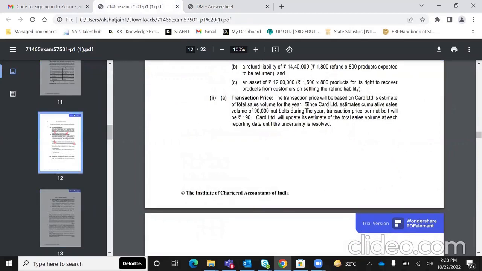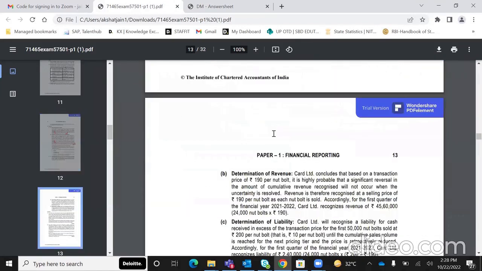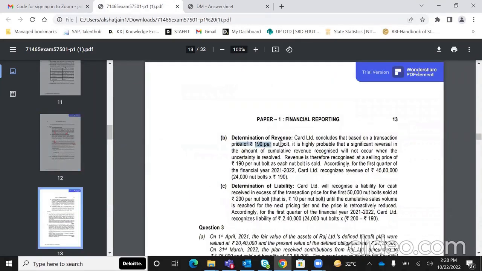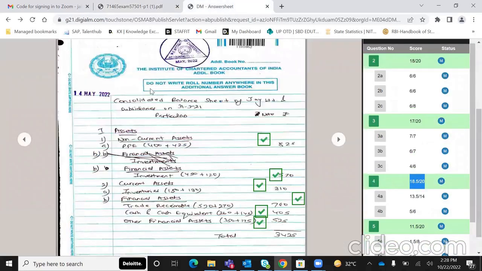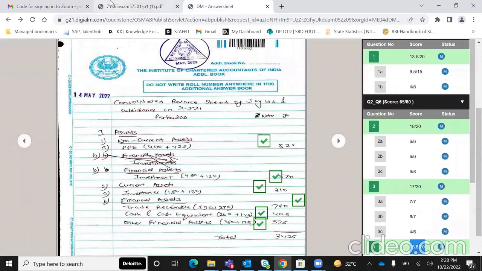Transaction price क्या होगा? Since the company expects cumulative sales to be 90,000 volts, transaction price will be 190. Then they said determination of revenue. Transaction price अगर 190 हुआ और हमने 24,000 volts बेचे, so revenue इतना हुआ, and liability will be 24,000 into 10, which we've received right now, which we expect that will have to be reversed in the future because it is constrained. Now comes question one, and question one is always the biggest question.